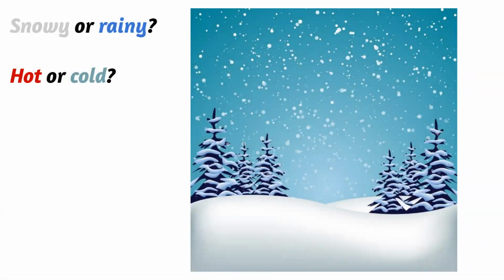Okay, what about this? When we have snow outside, do you think that it's going to be snowy or rainy? It's going to be snowy, right? But snow can have rain too. So when it's snowy, it can be rainy too. But here the picture shows snow that is falling from the sky. So here we have snowy weather. Do you think that when it's snowy, it's going to be hot or cold? It's going to be cold, of course.